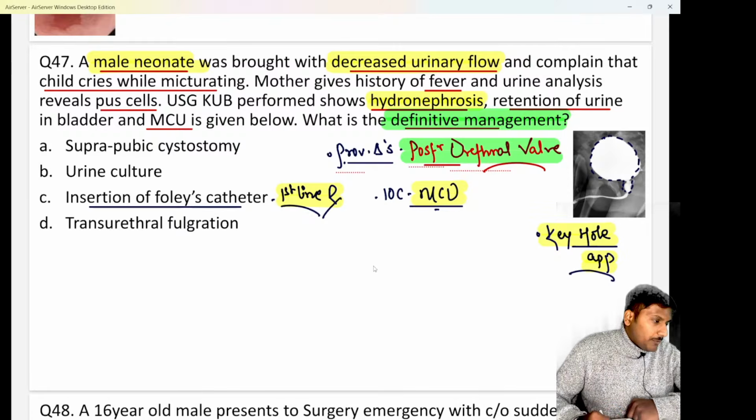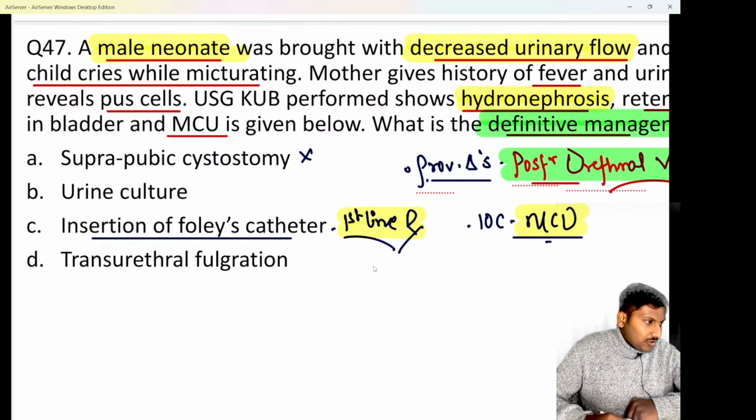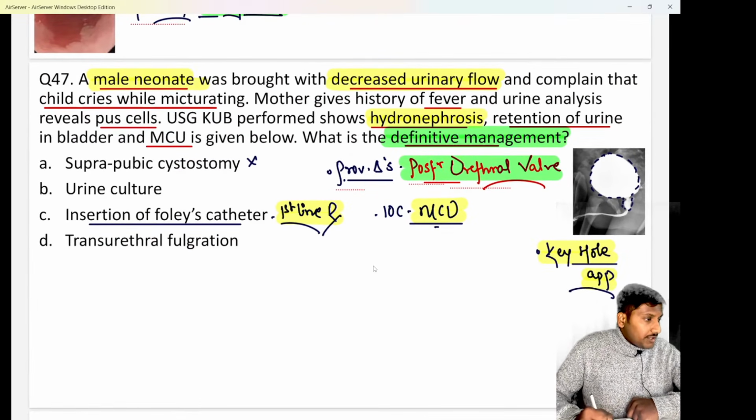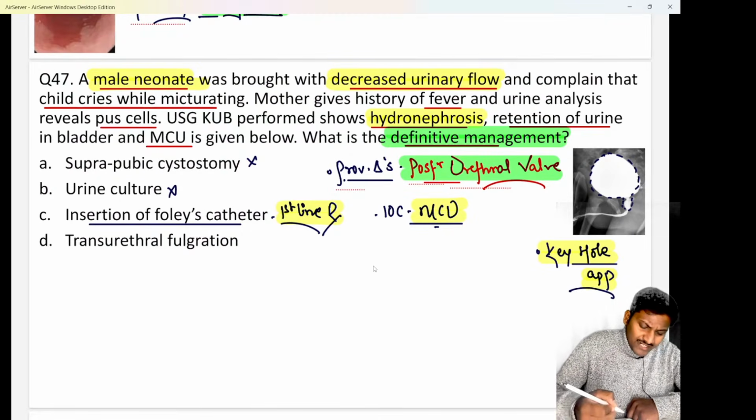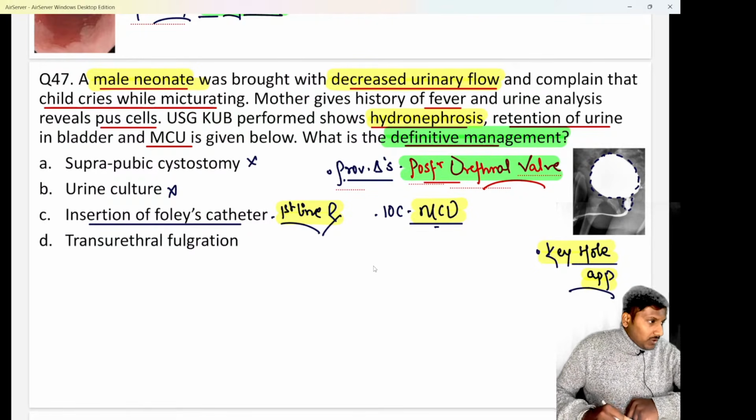That would be my first line treatment. If Foley's catheter insertion is not possible, which is usually rare, then we go for suprapubic catheterization or suprapubic cystostomy, SPC we call it. Clear? Urine culture you may send, but that is not a priority, because there is not a current UTI, they are saying history of UTI is there. Clear?